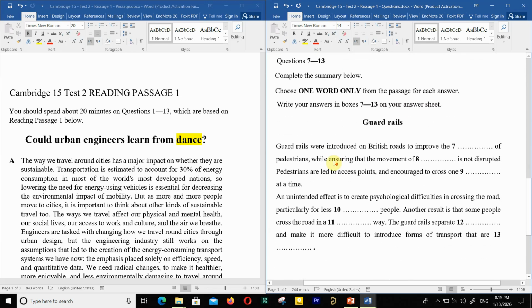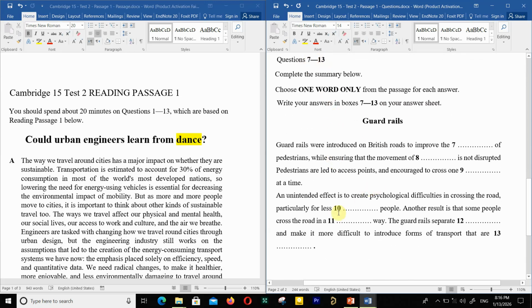Questions 7 to 13 are a sentence completion about guardrails. This is the keyword for this completion. The first question: guardrails were introduced on British roads.